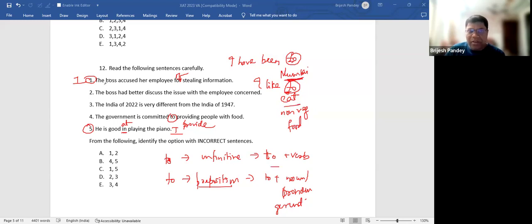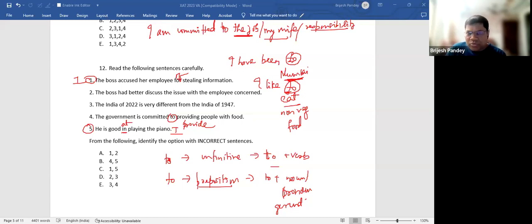Now understand this. I am committed to the job, right? To the job, or I am committed to my wife. Yes or no? Or I am committed to the responsibility. All of you agree that this is how you will write? Agree or disagree? Please tell me first. I am committed to the job. I am committed to my wife. I am committed to my responsibilities. I think most of you would write like this.